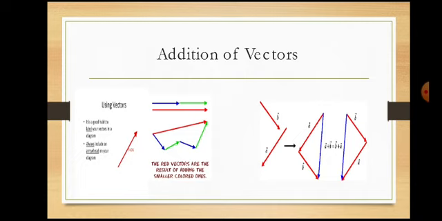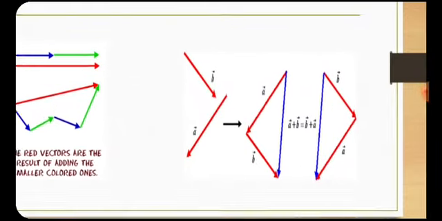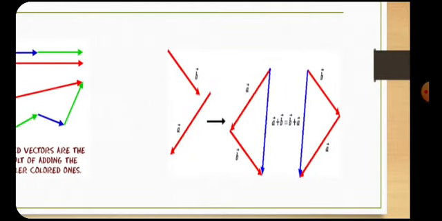Take any two vectors. You have to add the first vector's head to the second vector's tail. So here observe the vectors A and B. When A and B are added, the resultant is the initial point of the first vector and the final point of the second vector, and a line which joins these two points gives the resultant.